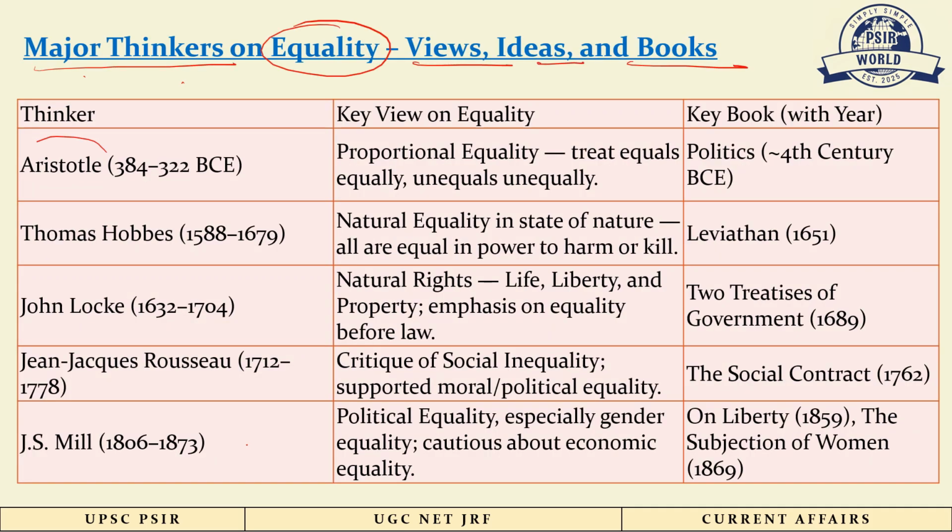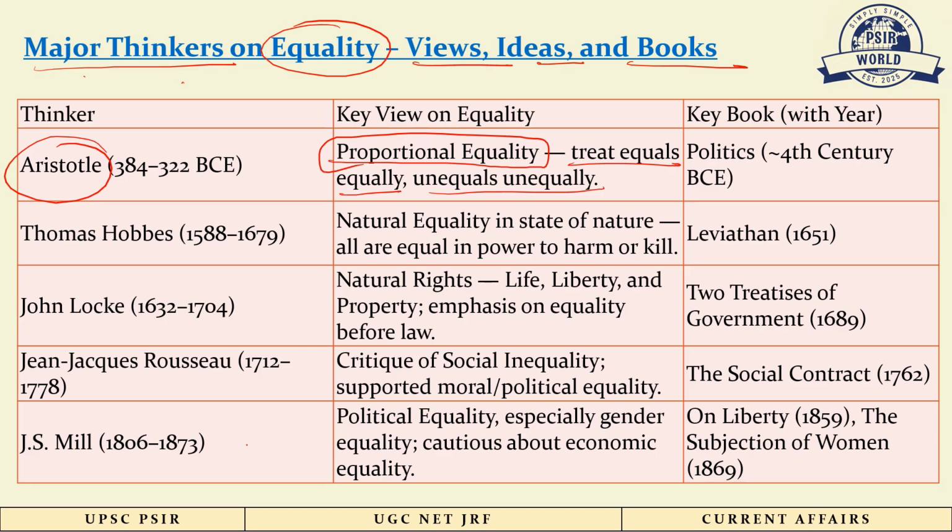So the first thinker is Aristotle. He gave the concept of proportional equality, which means treat equals equally, unequals unequally. Let me explain this in simple terms. Two people may be equally rich in terms of wealth, or maybe one may be poor and one may be rich. So in the first case, if both people are equally rich, then treat them equally. But if they are not equal in terms of richness, like one may be poor and one may be rich, then give some extra support to the poor person so that he can compete with the rich person.